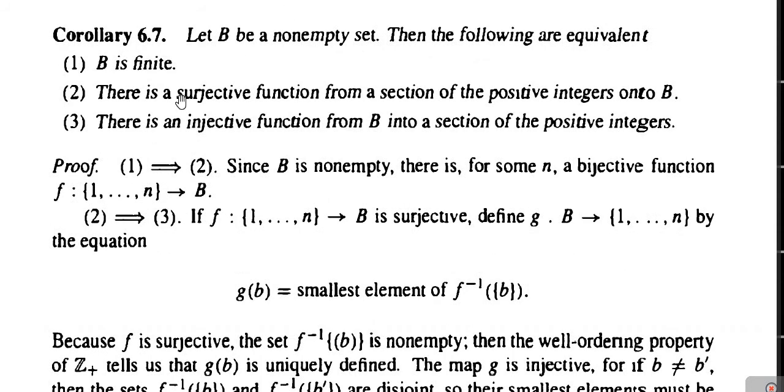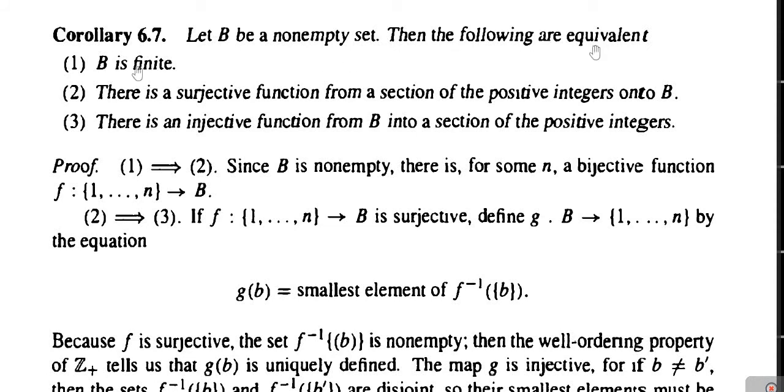Now next one is corollary 6.7. Let B be a non-empty set, then the following are equivalent. Number one, B is finite. Number two, there is a surjective function from a section of the positive integers onto B. Number three, there is an injective function from B into a section of positive integers. So in corollary 6.7, we have to prove that these three statements are logically equivalent.